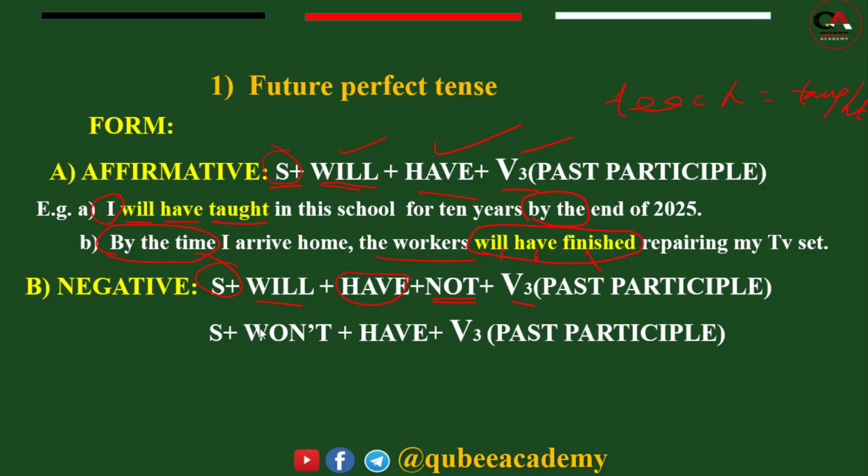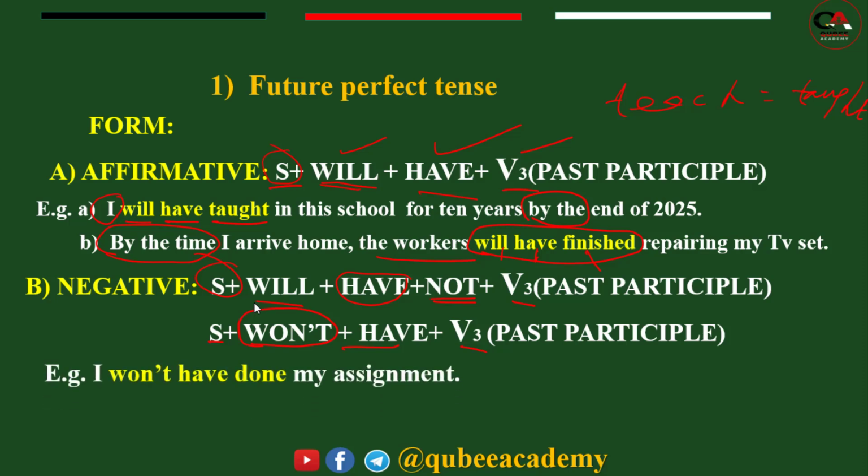Or in other ways, we can write this in this form: subject plus won't. Why do we say won't? Because the negative form of will is won't. Then have plus verb. So in the place of will, if we don't want to use not, we can change will into won't. It's the same meaning or the same form.